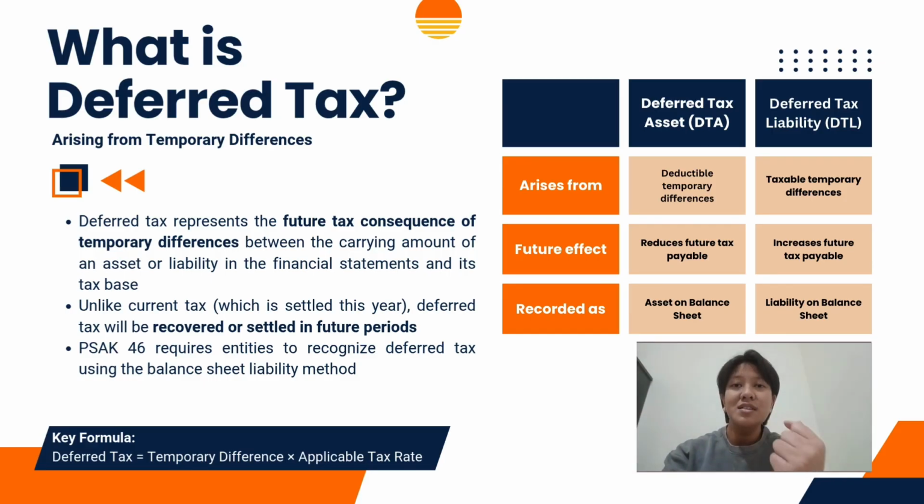Now, these differences do not disappear immediately. Instead, they will be reversed in future periods. That is why PSAK 46, now called PSAK 212, requires companies to recognize deferred tax. Deferred tax is calculated using the formula: temporary difference multiplied by the applicable tax rate. There are two types of deferred tax. The first one is deferred tax asset, or DTA, which represents a future tax benefit, and the second is deferred tax liability, or DTL, which represents a future tax obligation.